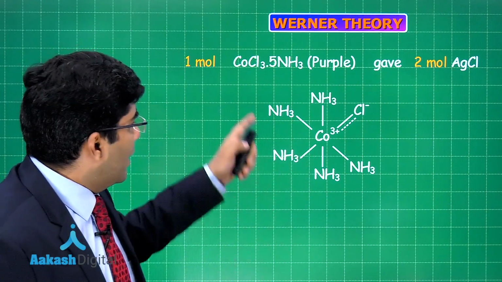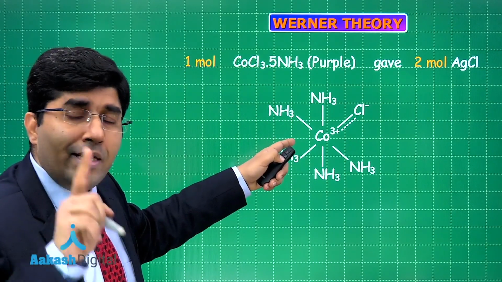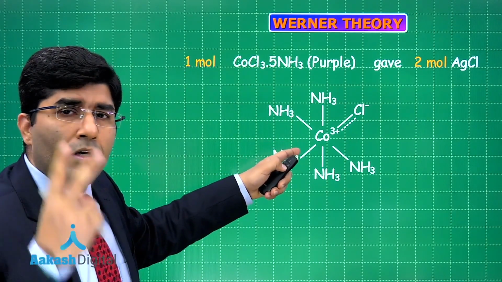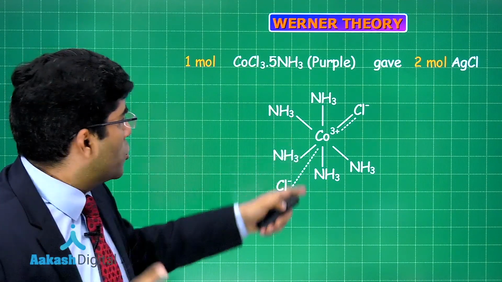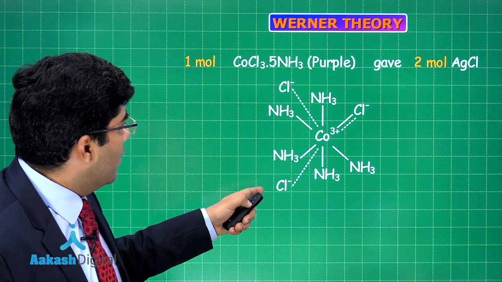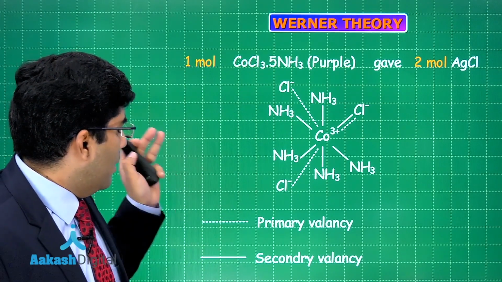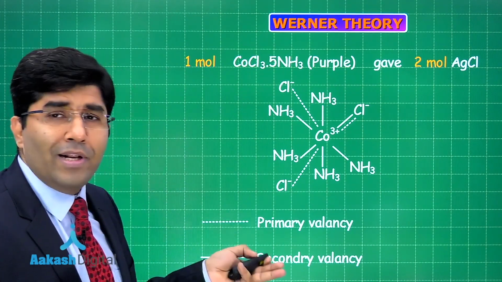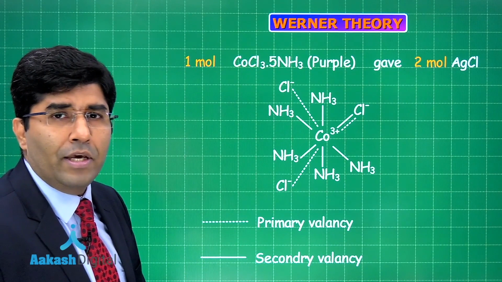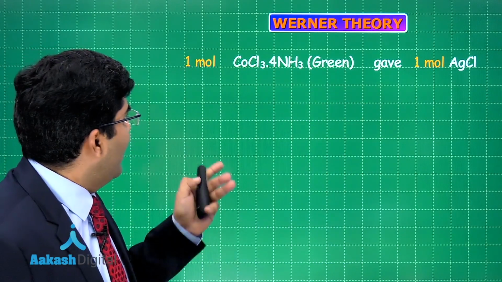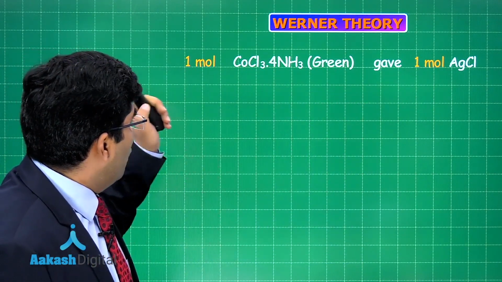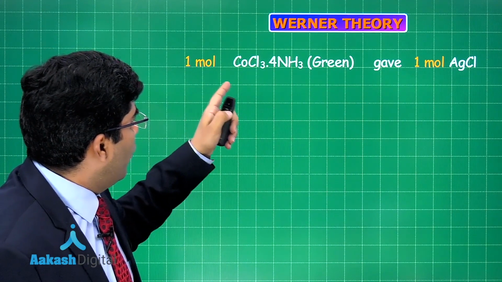But the charge on the cobalt ion is 3 plus. We need 2 more chloride ions. So here is the first and there is the second one. And we know the representation of primary valency and secondary valency. If we talk about the next one, that is 1 mole of CoCl3.4NH3.